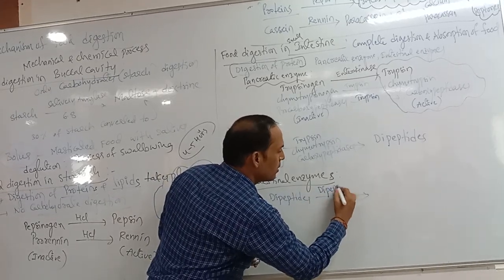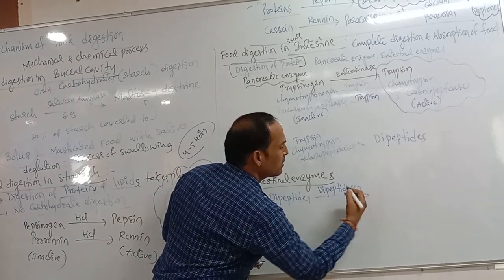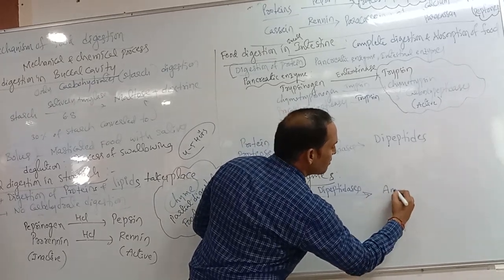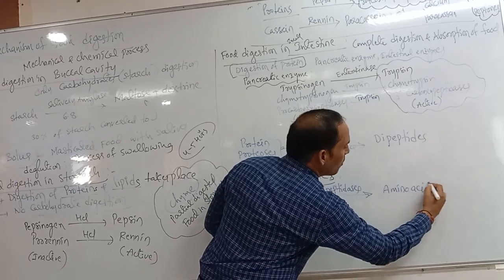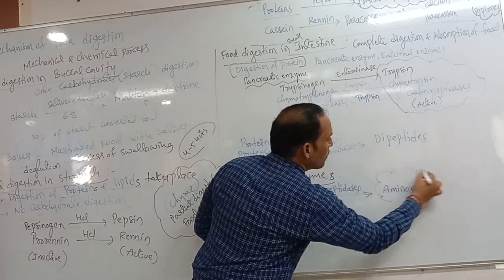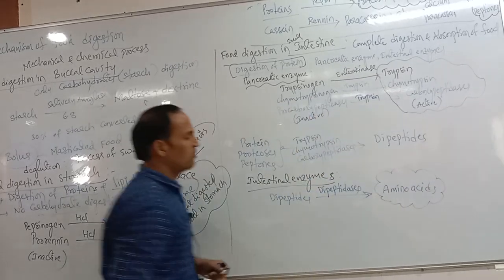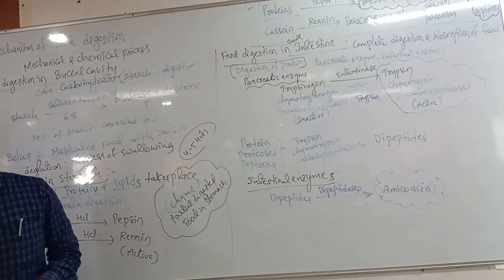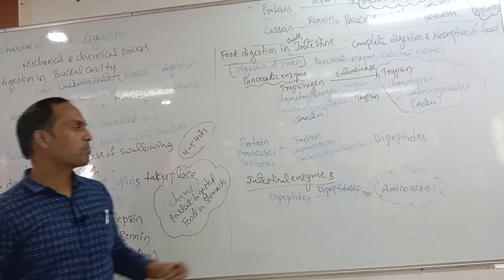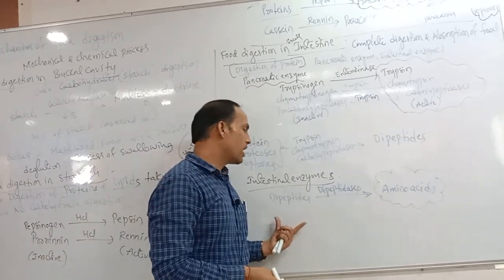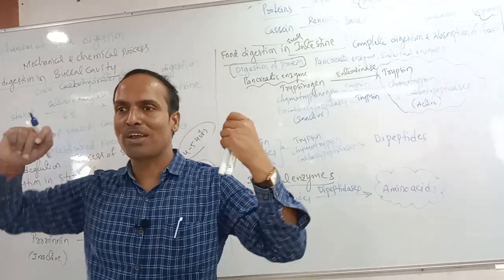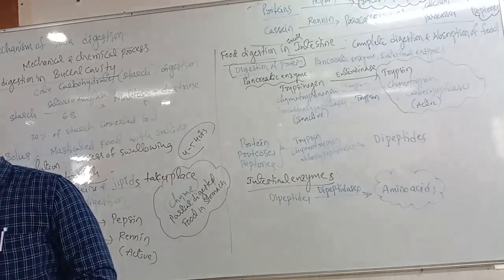Dipeptidases will work, and they will convert them into amino acids. So the final component has come. The intestinal enzymes involved in protein digestion, dipeptidases, convert dipeptides into amino acids. So final protein digestion is also completed in the small intestine.